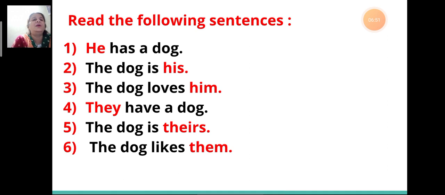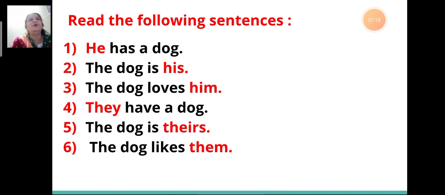Fourth sentence, they have a dog. Fifth sentence, the dog is theirs. Sixth sentence, the dog likes them.